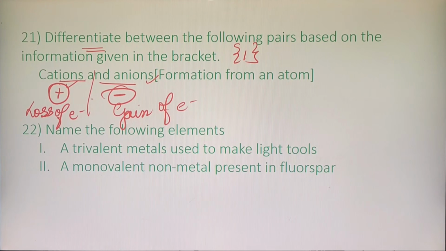So please remember this, cations are formed when do they get a plus sign? When you donate electrons, when they lose electron. When does it get a negative sign? When it gains electron, when it accepts electron.